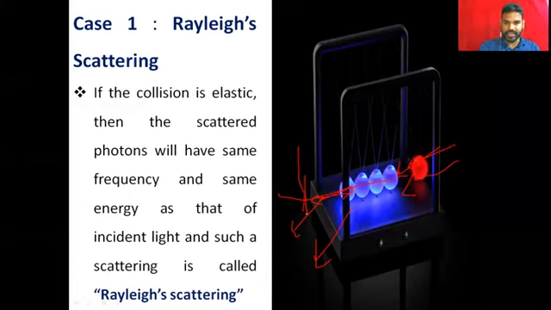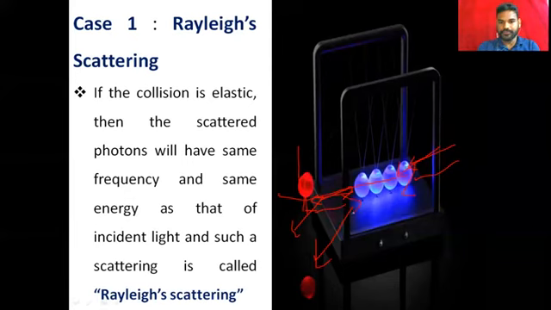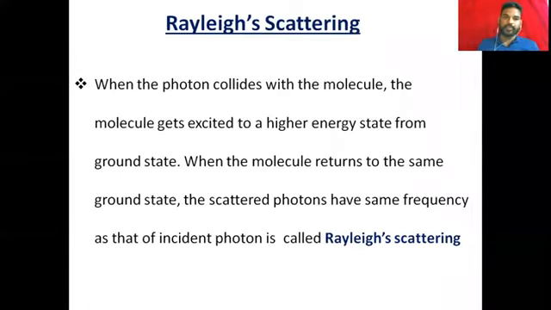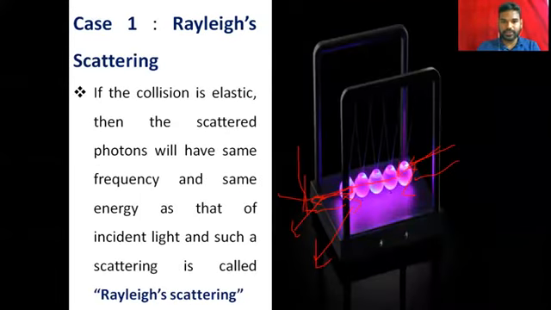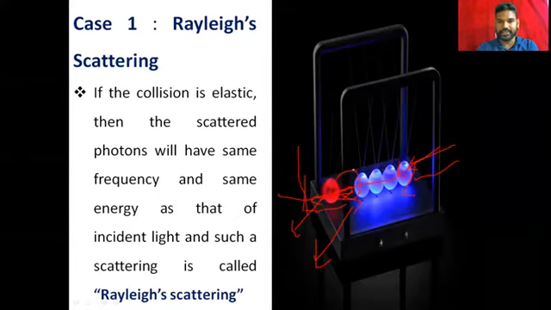Just imagine this is the higher energy, and it comes back to the ground state like this. The molecule excites to a higher energy state from the ground state. When the molecule returns to the same ground state, it returns to the same position here, not to the other position.